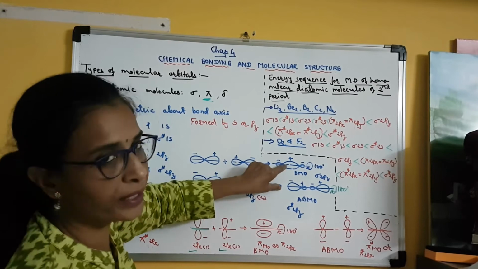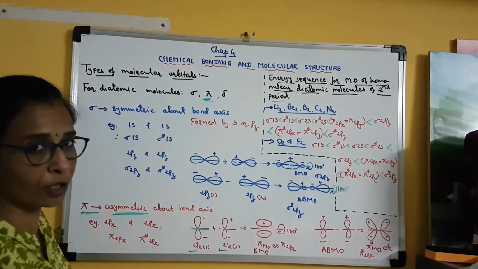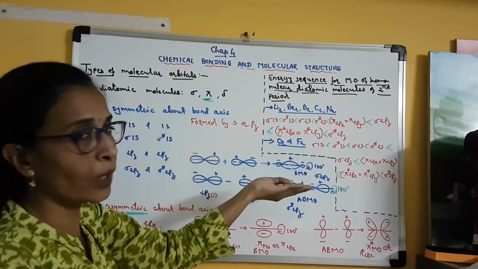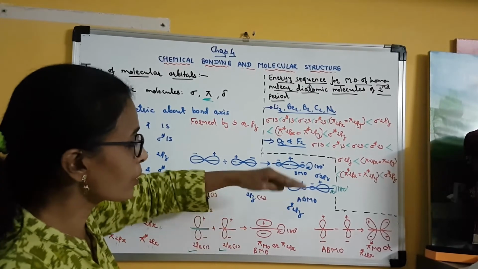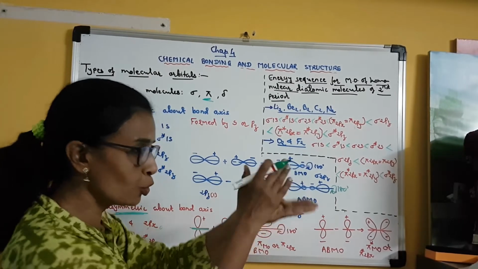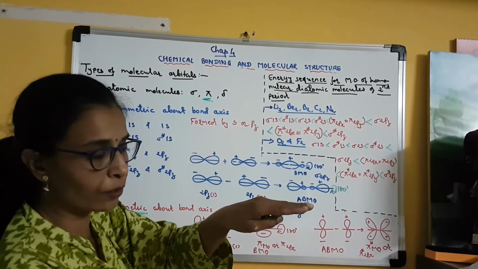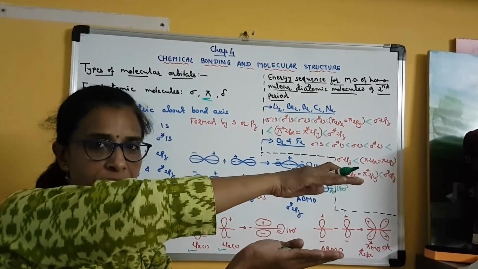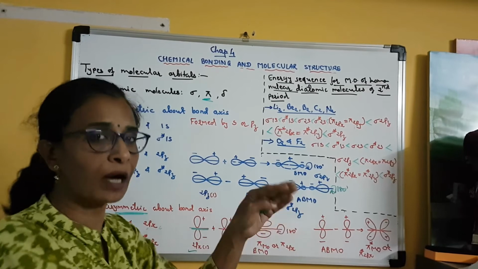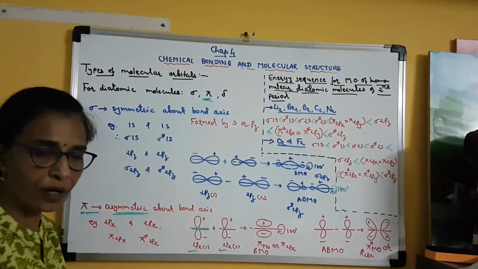Here it was not there. In the case of the sigma molecular orbital, why is it called symmetric? Because if we rotate 180 degrees, there is no change in the sign. But here there are two lobes, one above and one below. So if you give 180 degree rotation, these two lobes will change. Positive will come downward and negative will come upward, and that is why it is called asymmetric about the bond axis.